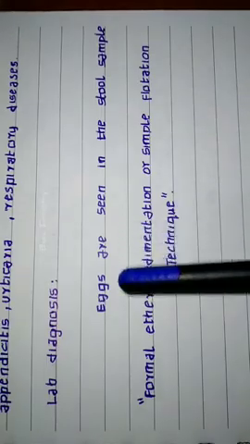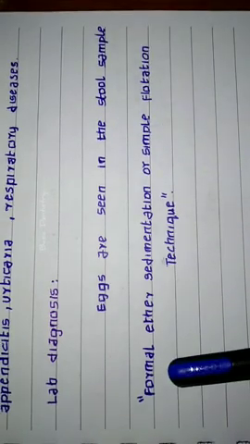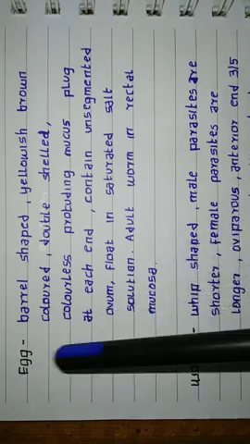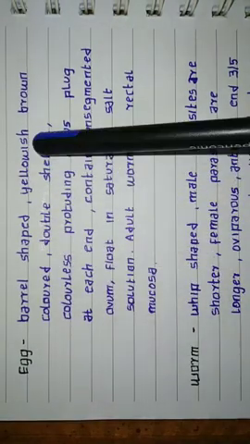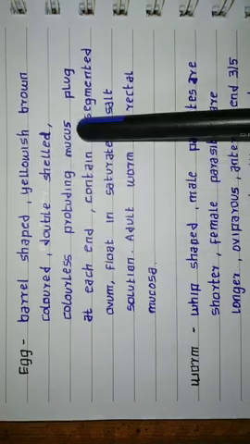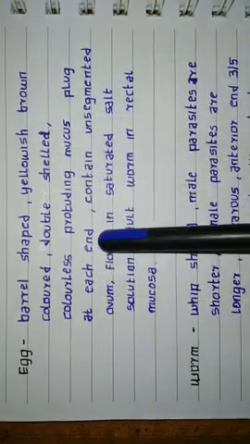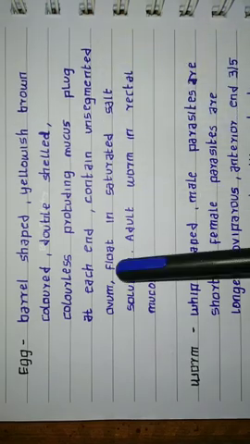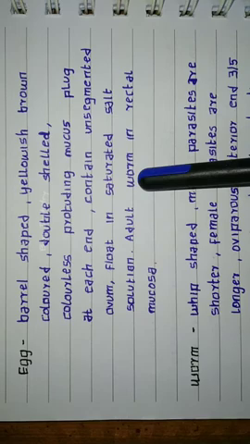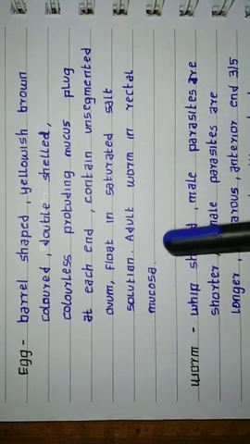Lab diagnosis: the eggs are seen in the stool sample, using the formol ether technique, sedimentation, or simple flotation technique. The eggs are barrel-shaped, yellowish brown colored, double-shelled, with a colorless protruding mucus plug at each end and contain an unsegmented ovum, and float in saturated salt solution. Adult worm in rectal mucosa.